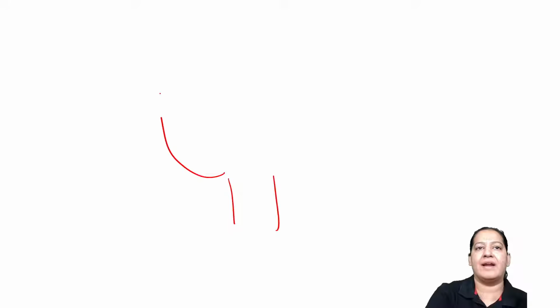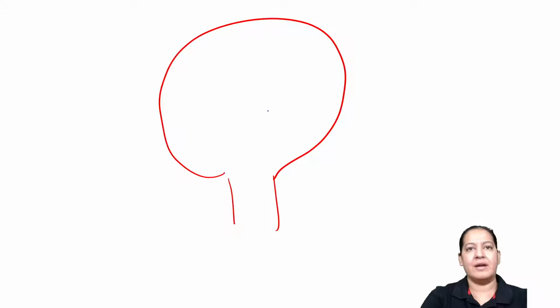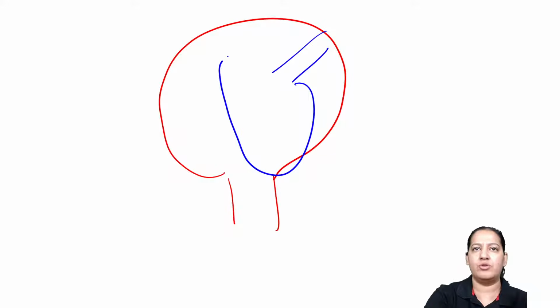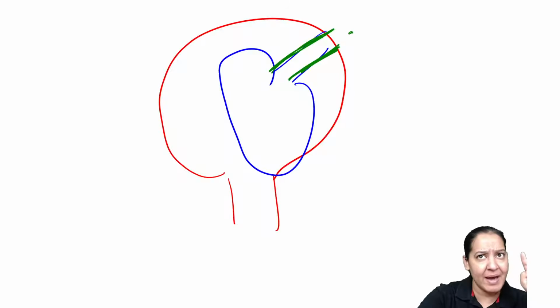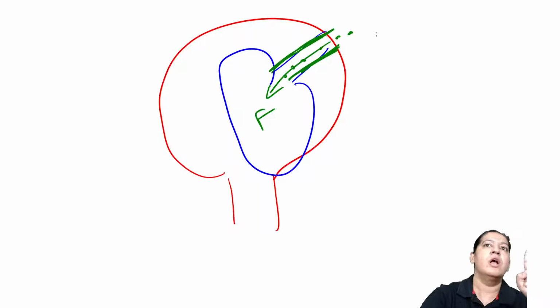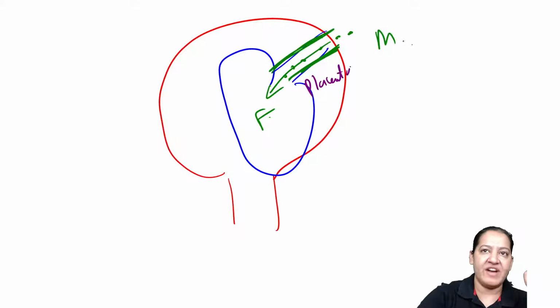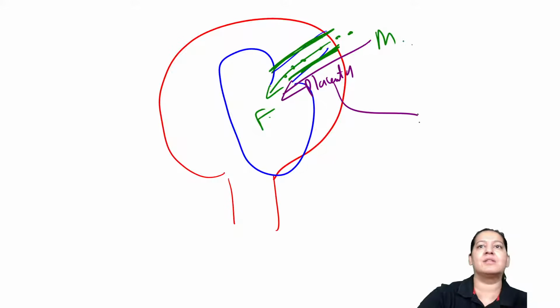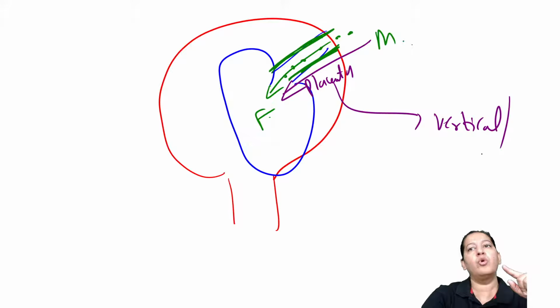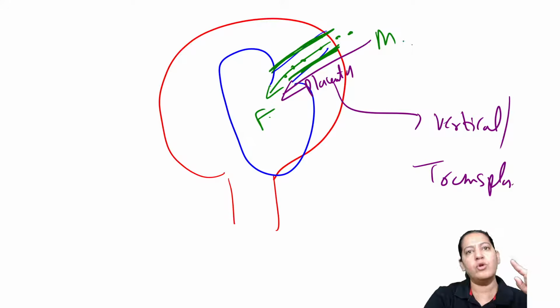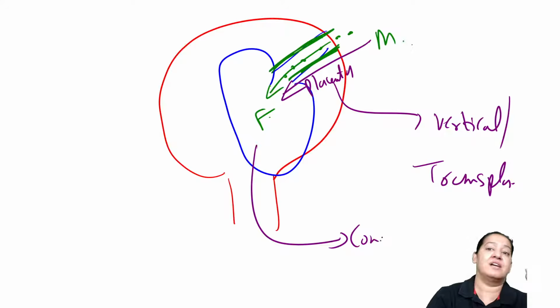There's a pregnant lady. Let me draw a diagram of the uterus of a pregnant lady. The lady is pregnant, so this is the fetus inside the uterus of the lady. This is the growing fetus. Can you appreciate the placenta? This is the placenta. If the mother has some parasites, they can cross the placenta and cause infection in the fetus also. So infections are transmitting from mother to fetus via placenta. This route is known as the vertical route or transplacental route. So congenitally, this fetus will have certain parasitic infections.